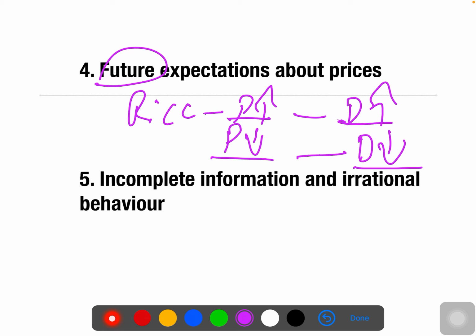And the fifth case, you have incomplete information and irrational behavior of the consumer. So many times it happens, a consumer is completely ignorant about the market, about the prices. For an example, I completely agree that I am completely ignorant about the groceries, not about everything, about the groceries.